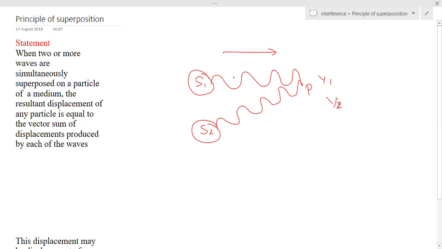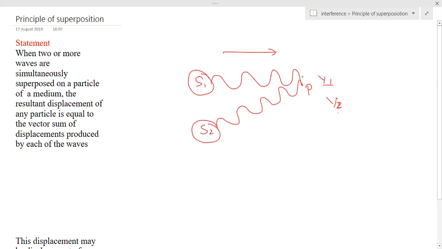So now the concept is, when only this wave passes through this particle, it created a displacement y1 on this particle. Similarly, when this wave travels like this, it created a displacement y2 on this particle. Now the question is, when I switch on these two sources simultaneously, what will happen?